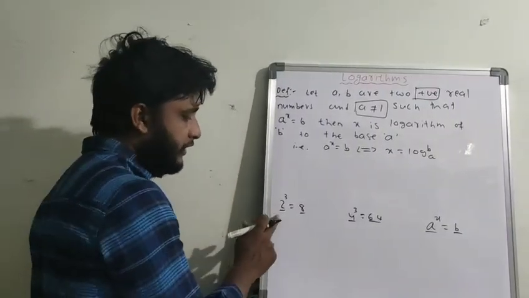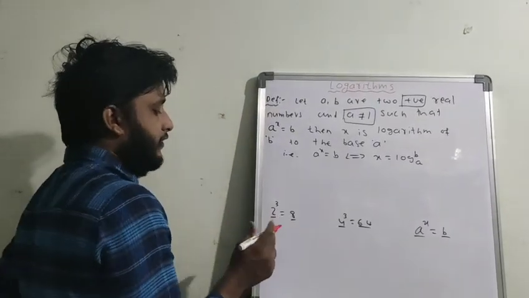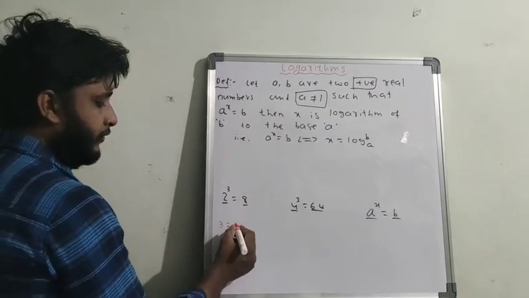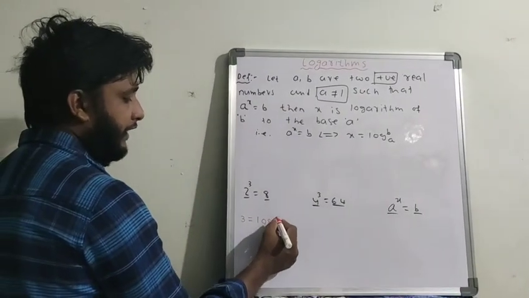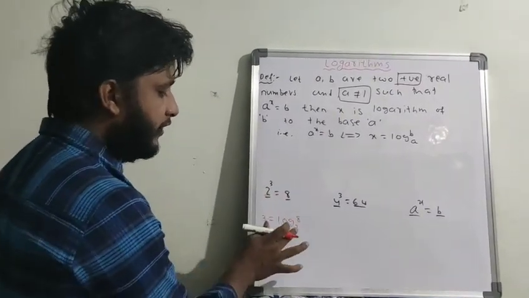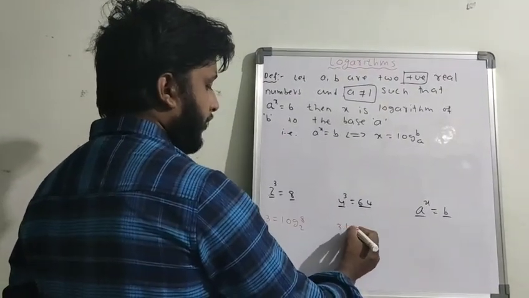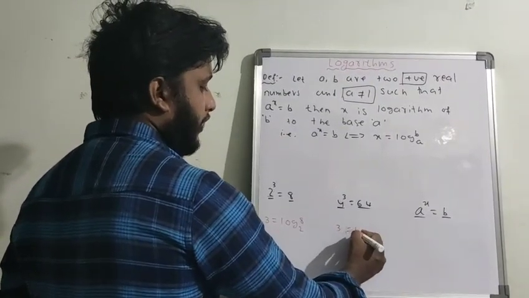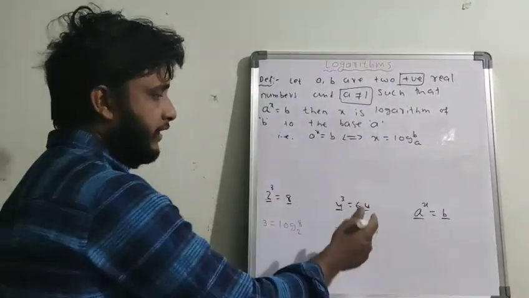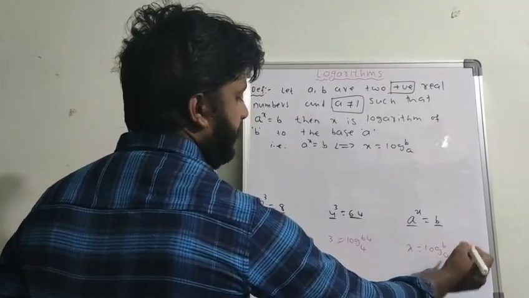So for example, this is the exponential form. How to convert this exponential form into logarithmic form, we already discussed. So 3 is the logarithm of 8 to the base 2. The base is never changed. Base is always the base for the exponential form and for the logarithmic form also. And here 3 equals the logarithm of 64 to the base 4. So here x equals logarithm of b to the base a.